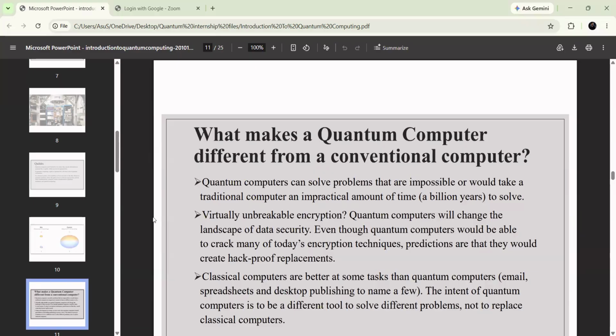And also, we can get the doubt of what makes a quantum computer different from the conventional computer. If you look at the conventional computer, conventional computers are able to solve only certain problems.